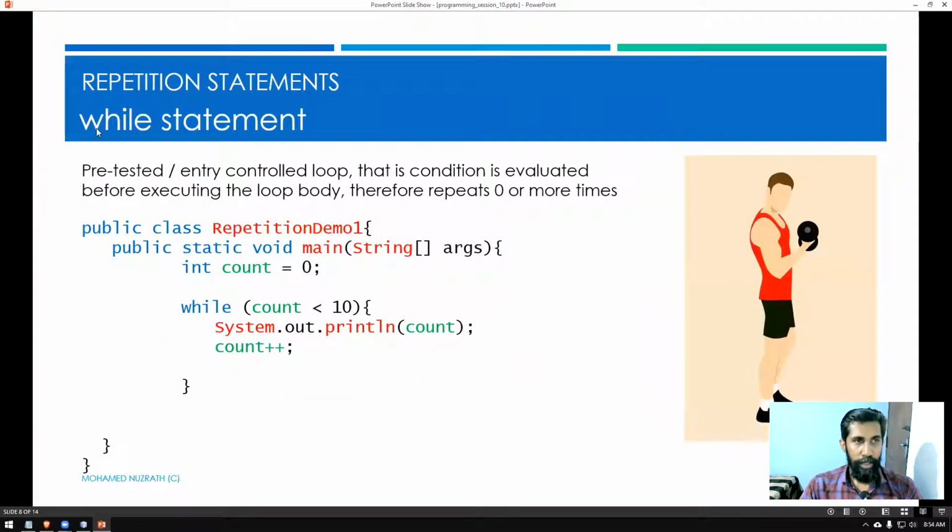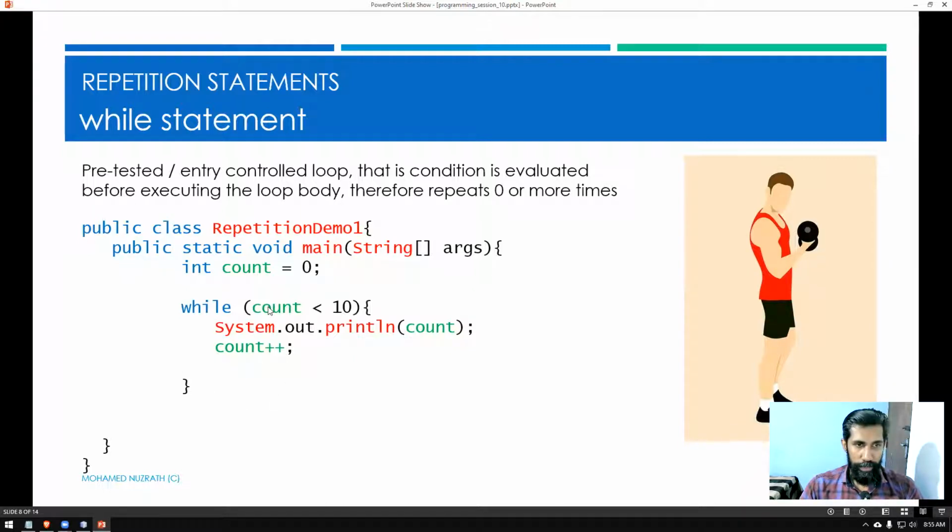It says while statement. There is some information about the while loop given, and I will be explaining that theory, what it does. There are two, three things being said there. The first one says pre-tested or entry controlled loop. We're talking about the while loop. That is, the condition is evaluated before executing the loop body, therefore it repeats zero or more times.